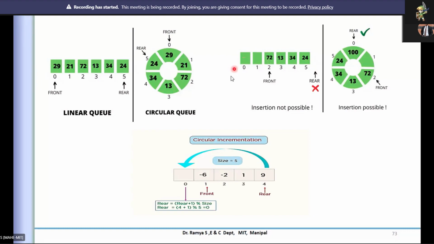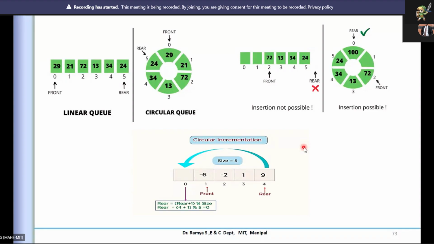So when I do the mod operation, by 6 in this case, since it is a 6 element array and the rear is at 5, it will point to the 0th element, so it will be inserted at this particular position. That is not possible in the linear implementation. I hope it is clear. Any doubt, you can ask in the chat window.